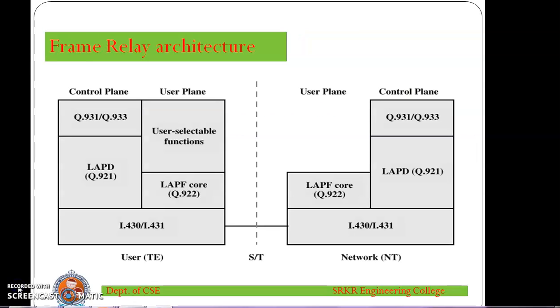So this is the frame relay architecture. In this frame relay architecture, we have two planes. One is the control plane and the other is the user plane. This is the architecture at the user and this is the architecture at the network. So this is the frame relay architecture.